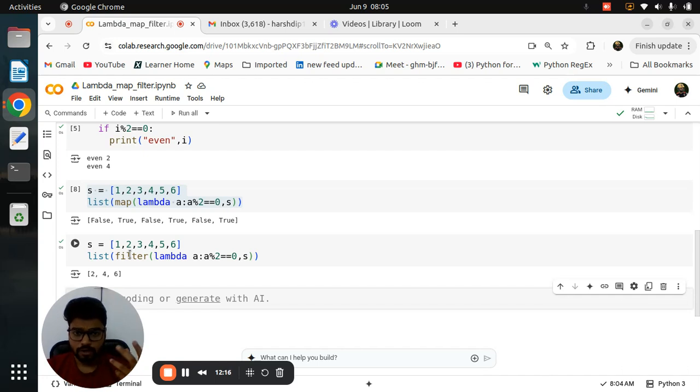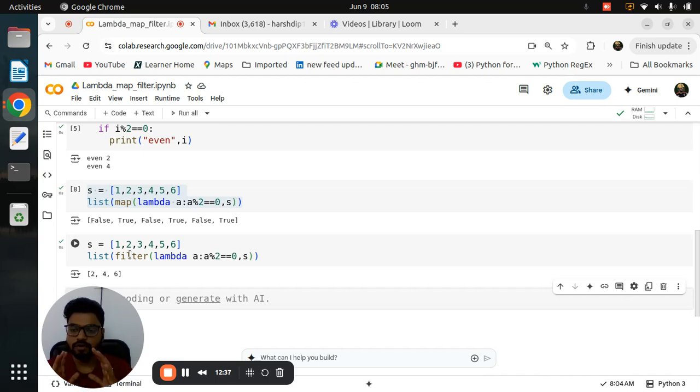Whenever they give you an iterable object like list, tuple, set, dictionary, string, any type, and they give a list and say that in that list I want particular data, then you can directly go to the map and filter. But again, this is related to your situation only, when you want to use the map or when you want to use the filter.